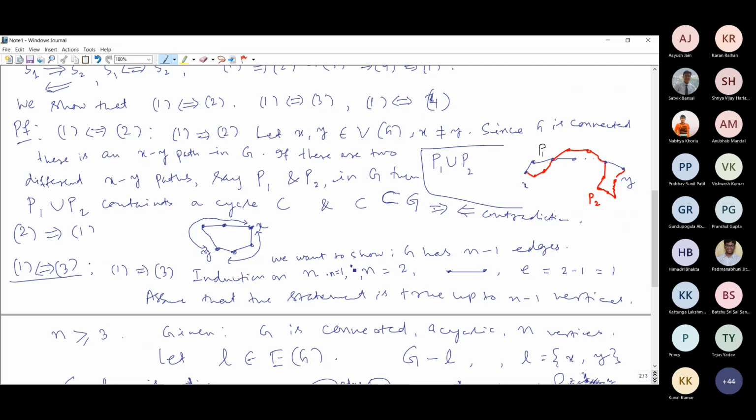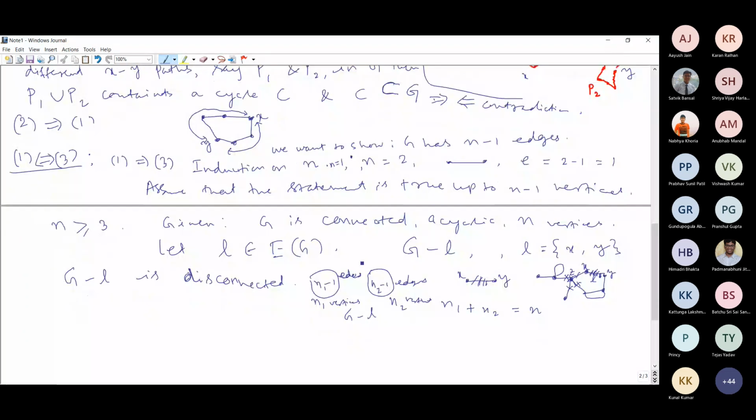If you want to create any edge, you have to create a self loop, which we cannot have because of the acyclic condition. Therefore, whenever you have only one vertex, N equal to 1, the number of edges has to be 0. So this holds true for N equal to 1 also.